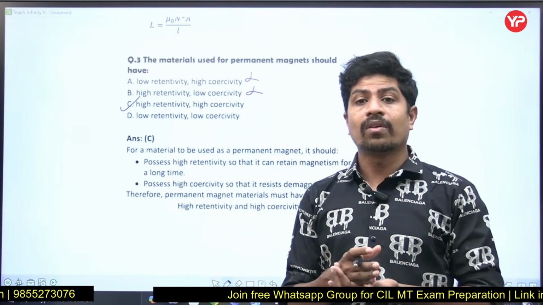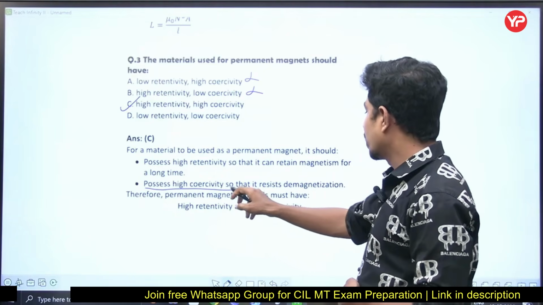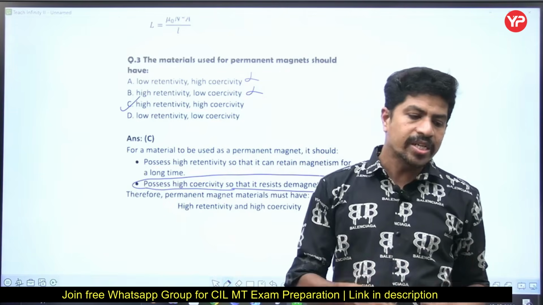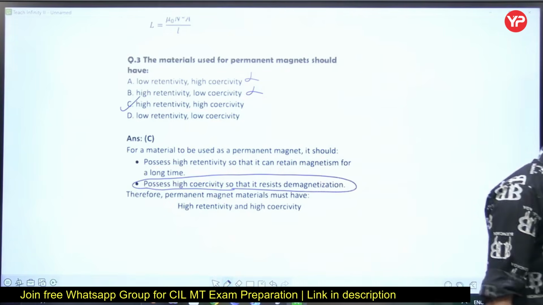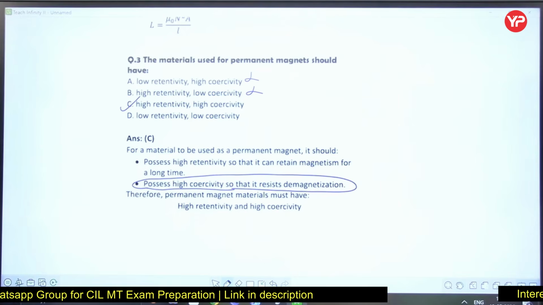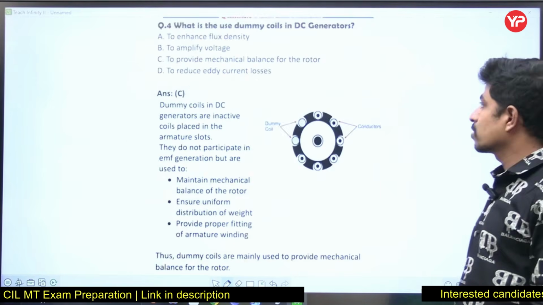The material possesses high coercivity so that it resists demagnetization, okay? The property of resisting demagnetization is called coercivity. I repeat, the property of resisting demagnetization is called as what? Coercivity, right? Next question, please.